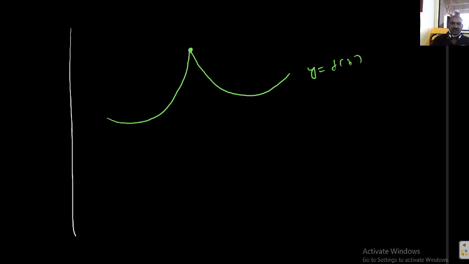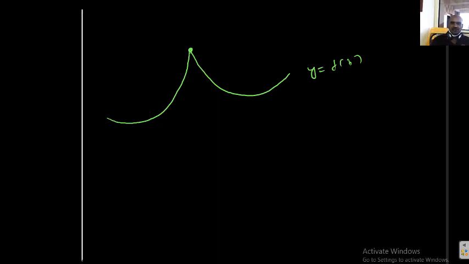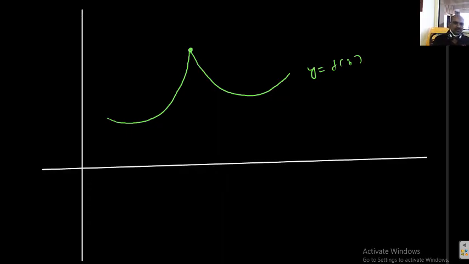For example, this is a curve, say the y equal f of x curve. This is the y axis. Sorry, this is the y axis. This is the x axis. Now this is the point P on the curve. Observe, students: on this curve at P, the curve has a sharp corner. Now I will show you, students, that at this P we can't draw a unique tangent.